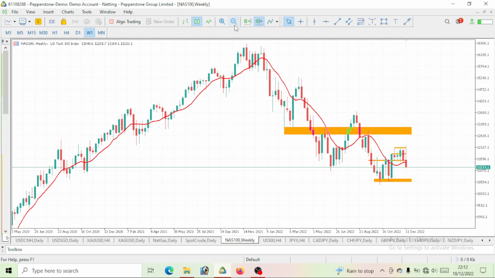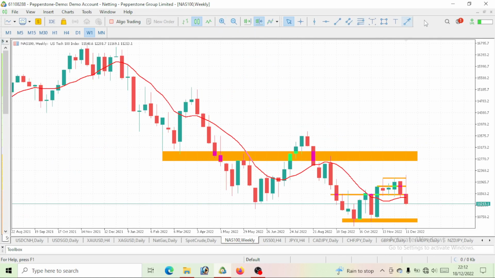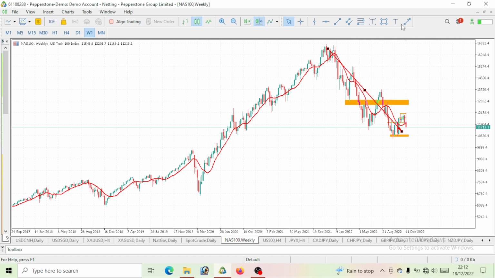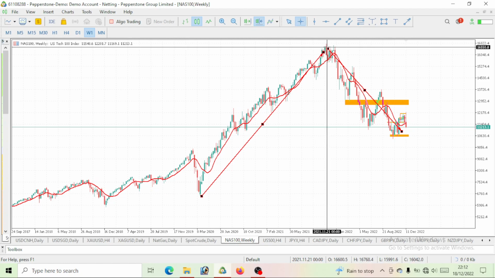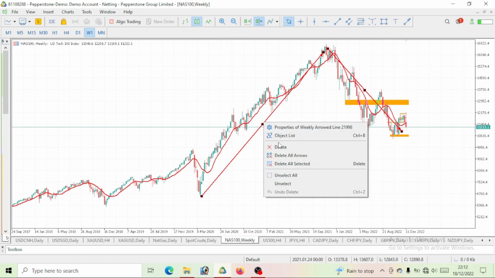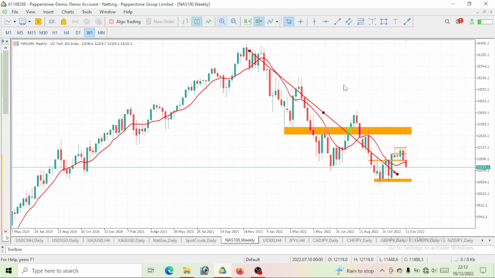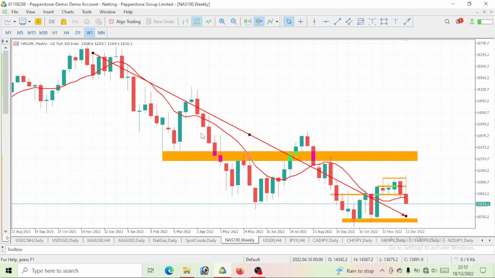Now, let's start with the weekly time frame on Nasdaq 100. You can clearly see that this is a bearish move on Nasdaq 100, with lower lows and lower highs. But prior to that, this price was giving us a bullish move. Let's start from 2020. Around 2020, we were having a bullish move till early 2022, when the price started changing its movement. So as at this moment, this is a bearish move that Nasdaq 100 is giving us, right? You can see lower lows and lower highs.